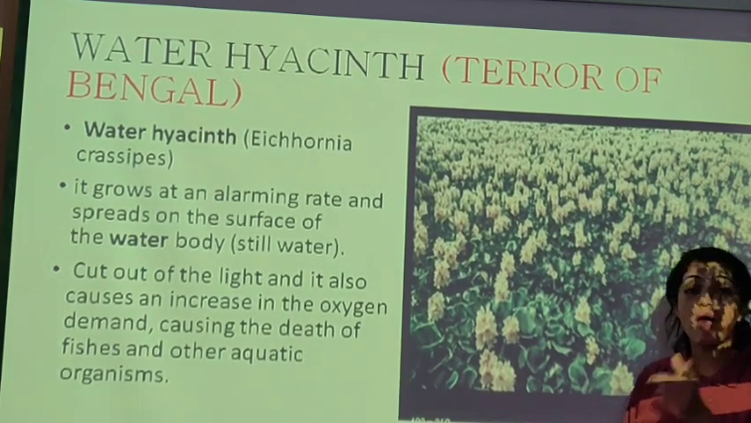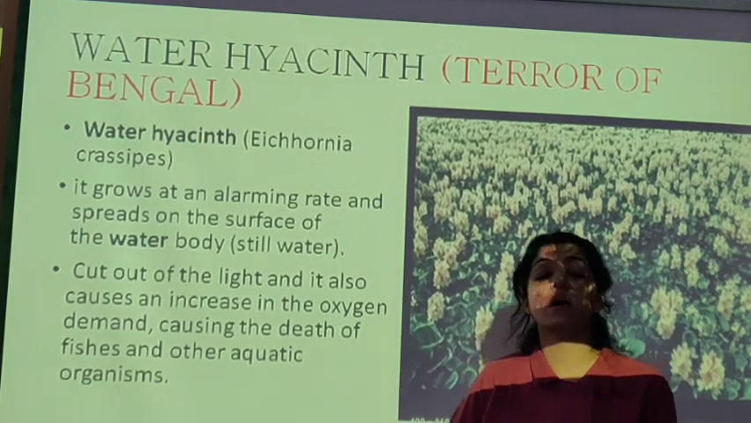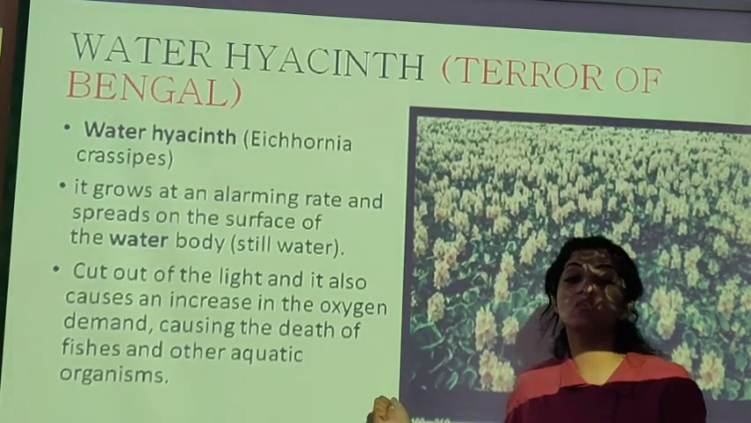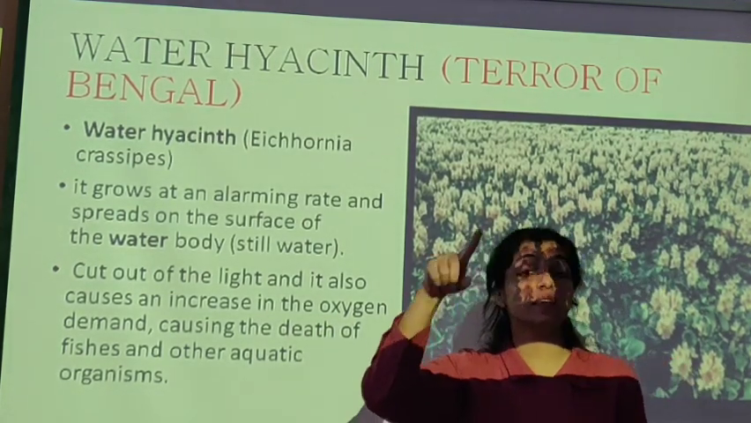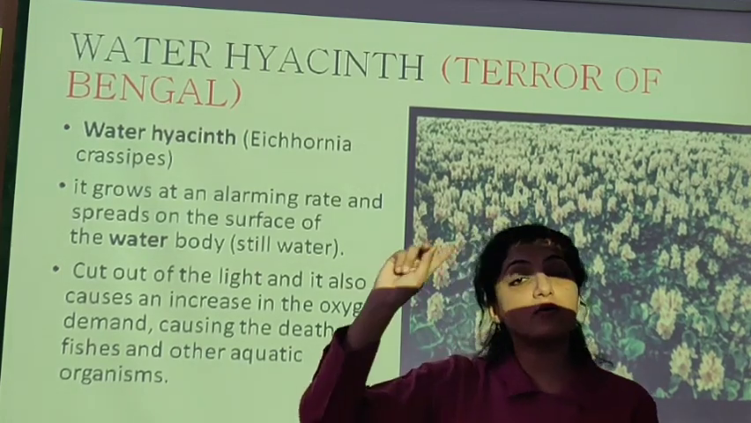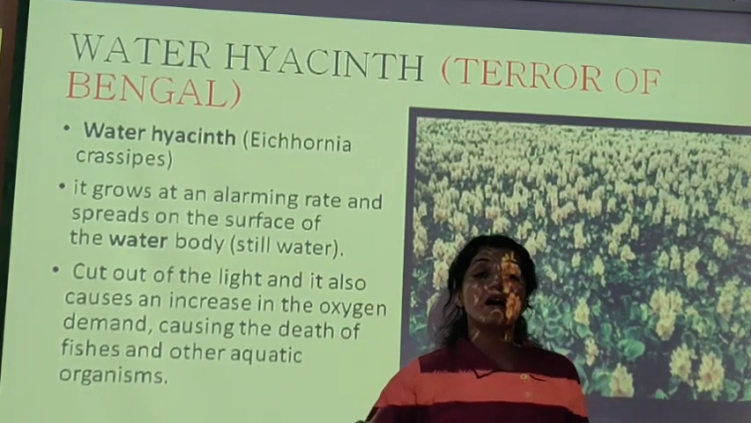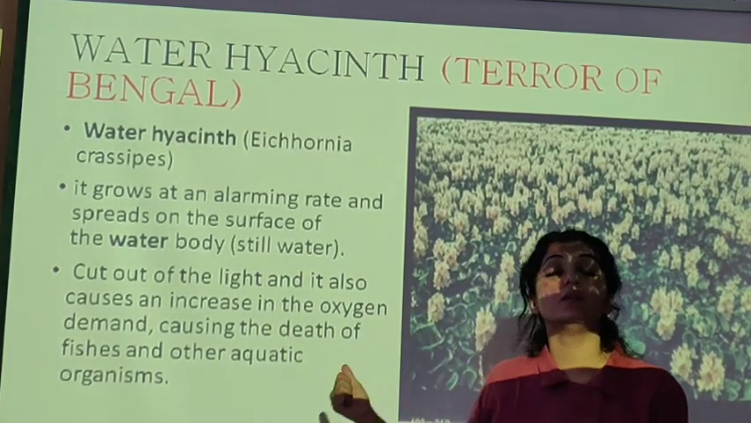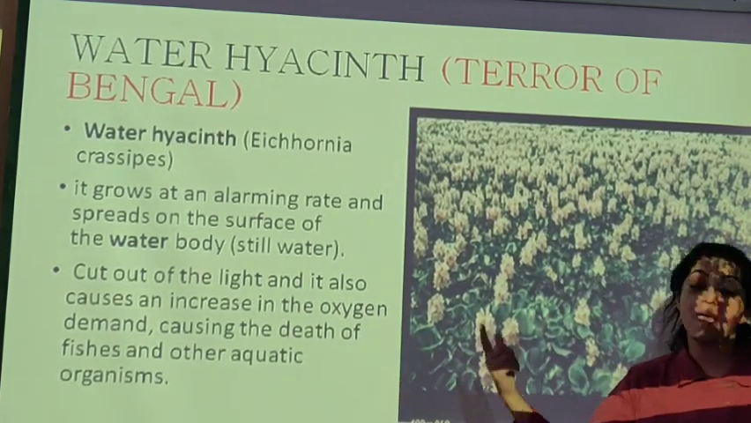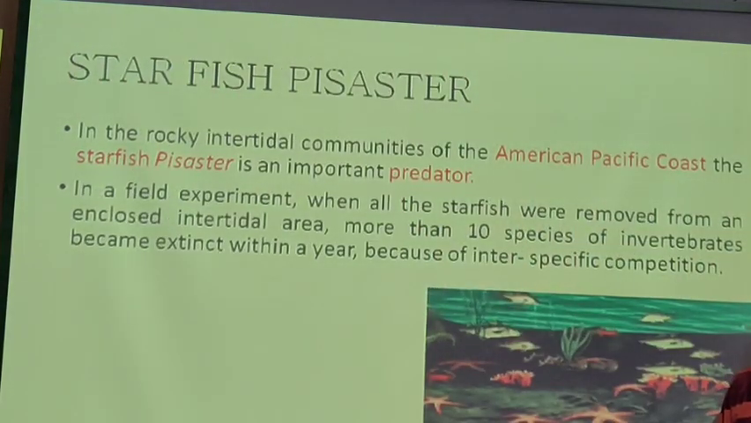So, you have to find out how India got control over this water hyacinth. This activity is for you. Google about Terror of Bengal. Google about water hyacinth. Find out how they controlled the growth of water hyacinth. Okay, you have to do that.